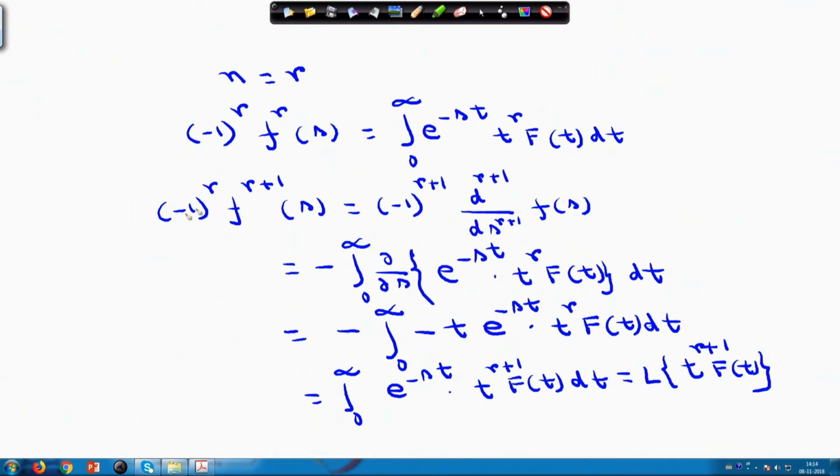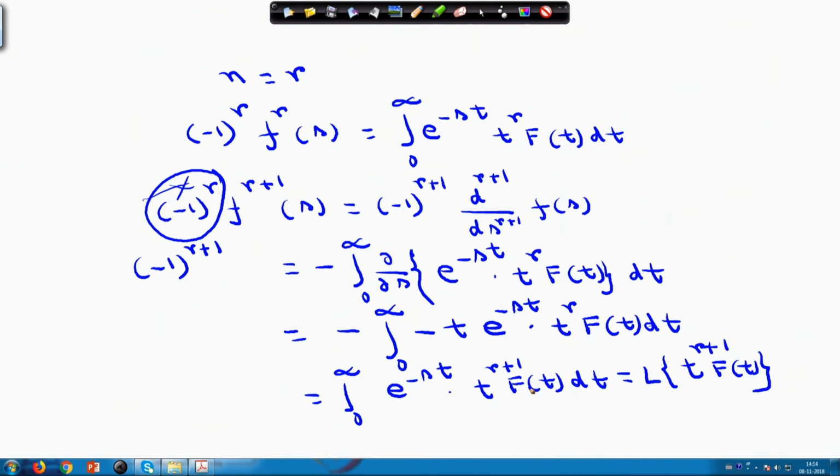This one should be minus 1 to the power r+1, because this was minus 1 to the power r and we replaced r by r+1. So, this quantity is wrong, and this will be replaced by (-1)^(r+1) F^(r+1)(s). So, we are showing that this is true by mathematical induction.